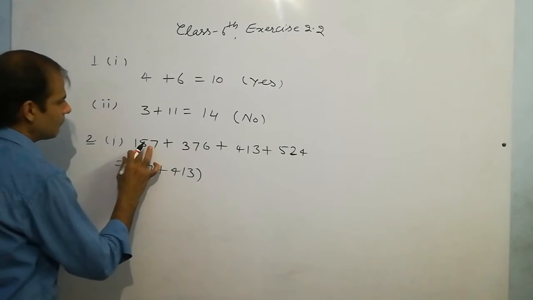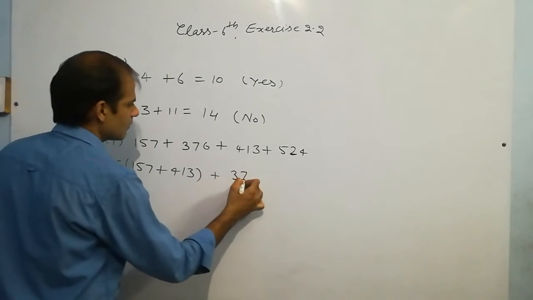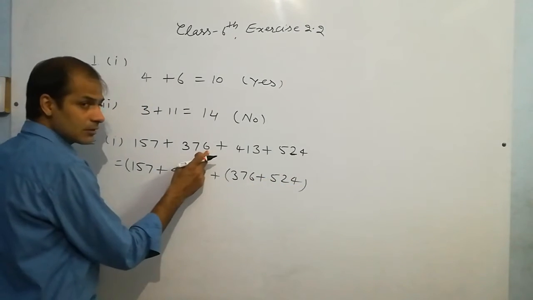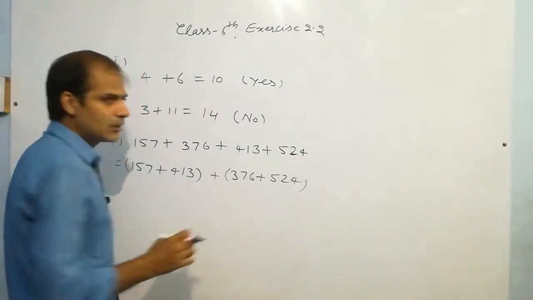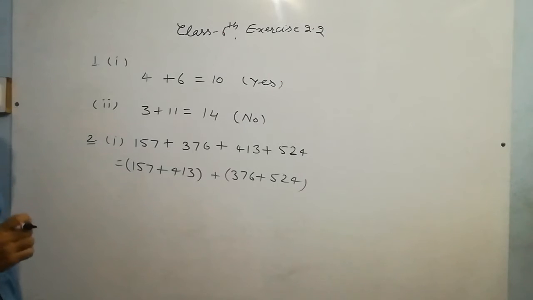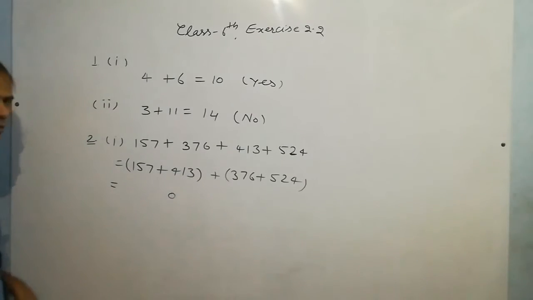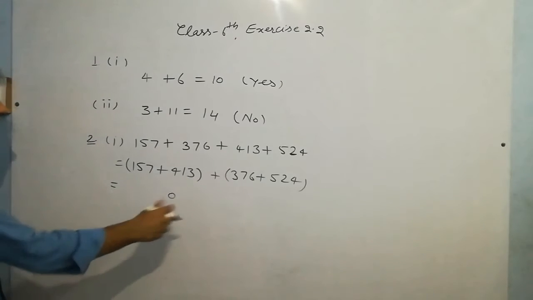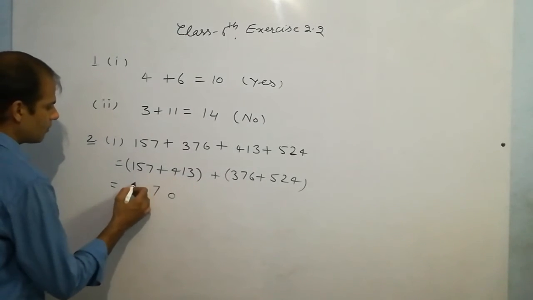Okay, 157 is grouped with 413 and 376 is grouped with 524 because this is 6 at ones place and it is 4 at ones place and 6 plus 4 is 10. So you have to make multiples of 10, in this way you have to group the numbers. Now find the sum. 7 plus 3, you can do this addition in rough notebook. 7 plus 3 10, 1 carry, 1 plus 1 2 and 2 plus 5 7 and 4 plus 1 5.